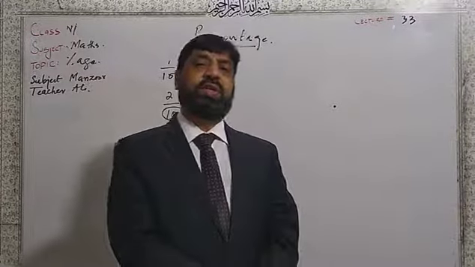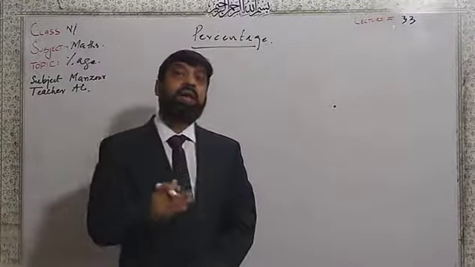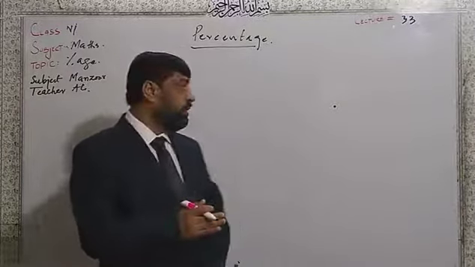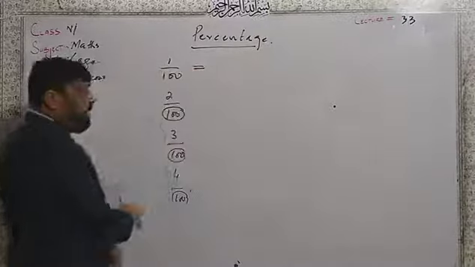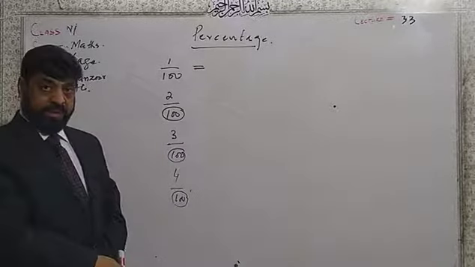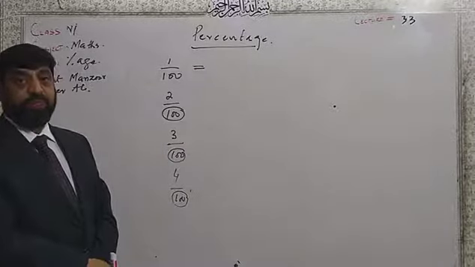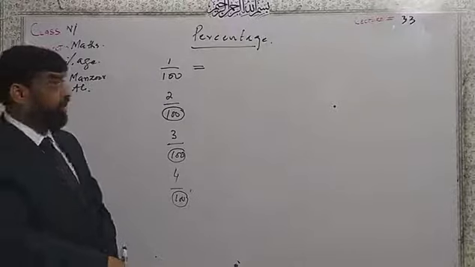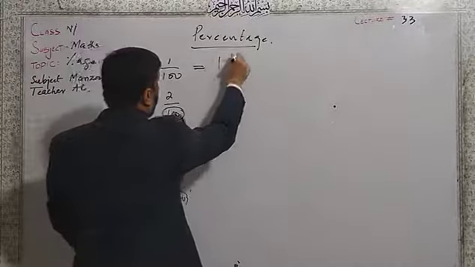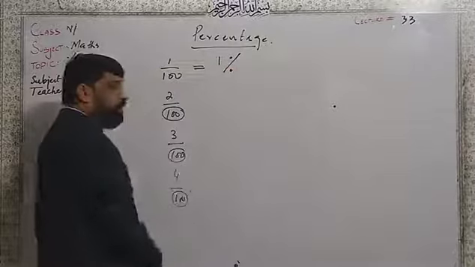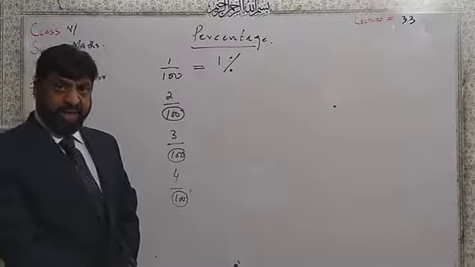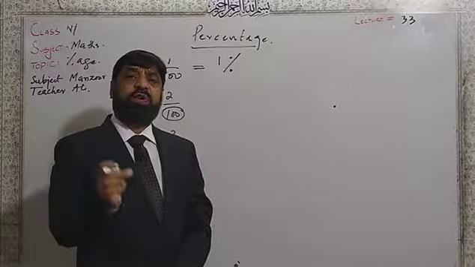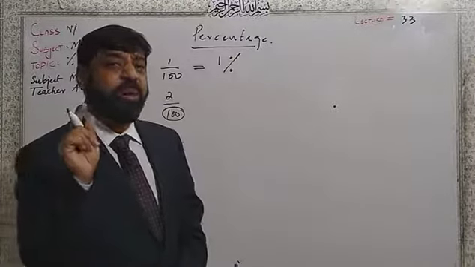In English we can say 100. Here we can write 1 over 100 in the symbolic form of percentage as 1%. Now similarly 1% means 1 divided by 100, or from the 100 parts 1 part is taken.